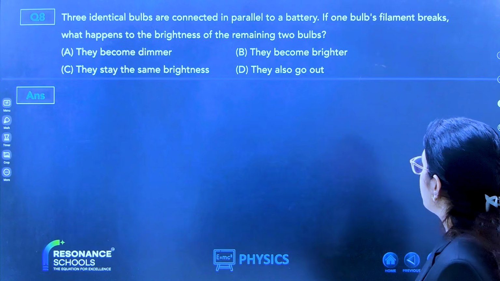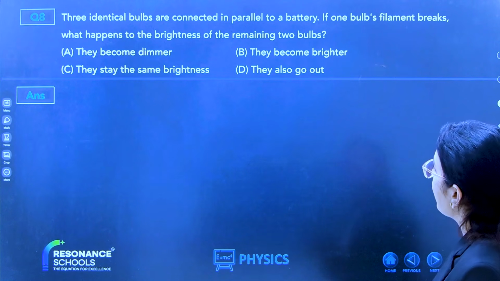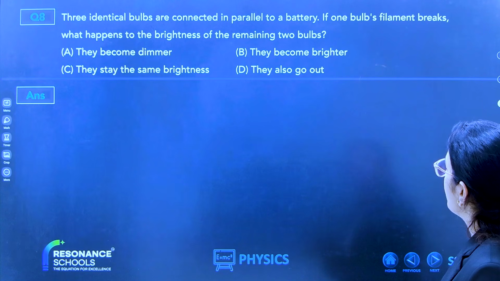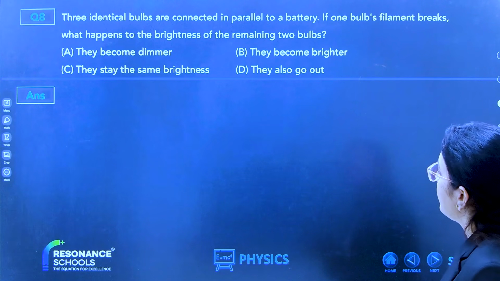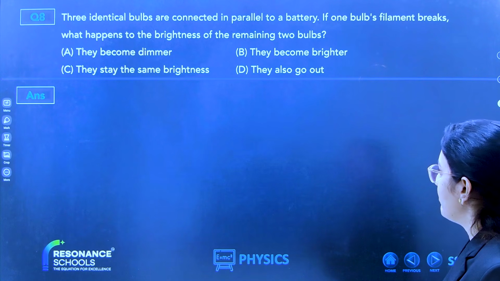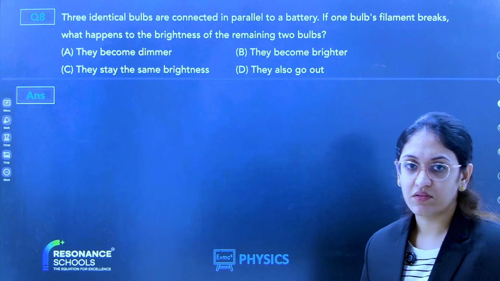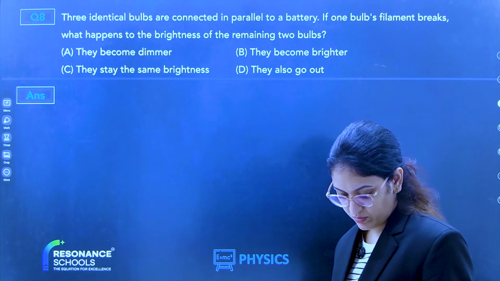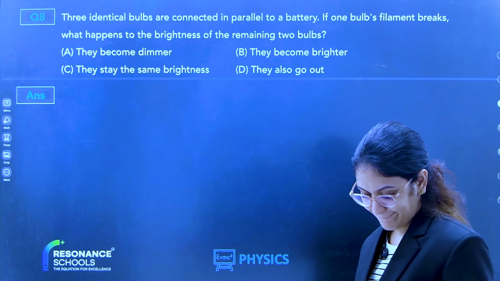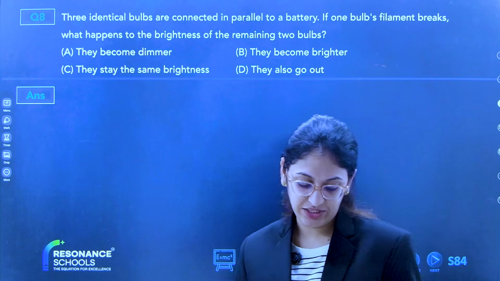Three identical bulbs are connected in parallel. If one bulb filament breaks, what happens to the brightness of the remaining 2 bulbs? They become dimmer, they become brighter, they stay the same brightness, they also go out. Tell me. Question number 8.